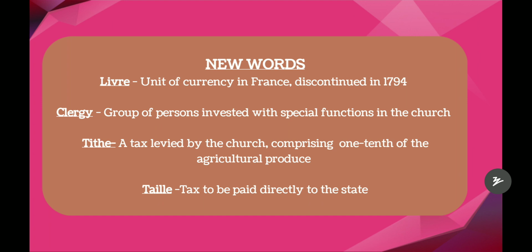So these come under clergy. And tithe, a tax levied by the church comprising one-tenth of the agricultural produce. So one-tenth of the agricultural produce was taken by the church. This is called tithe. And the taille tax should be paid directly to the state. So all these taxes were borne by whom? Only the third estate alone.